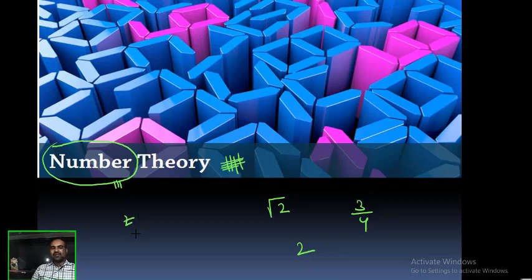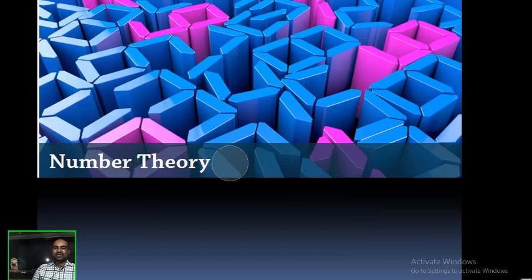In this chapter, number means an integer. Understood? So, by using this chapter, we will learn the properties of integers. Integers, everyone knows what they are. All natural numbers including 0, together with negative natural numbers.